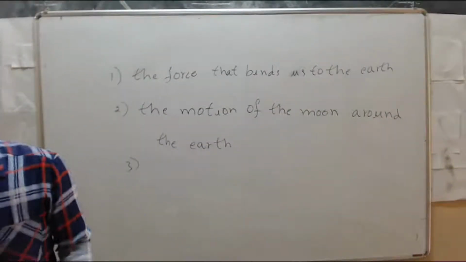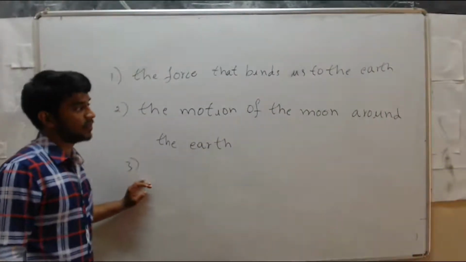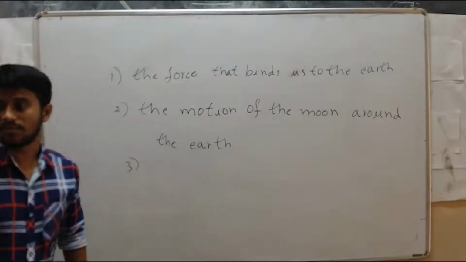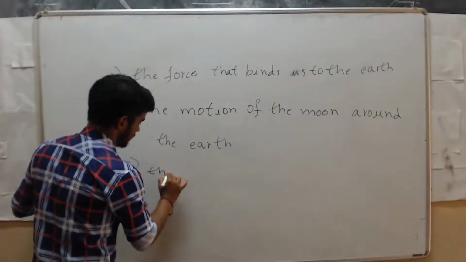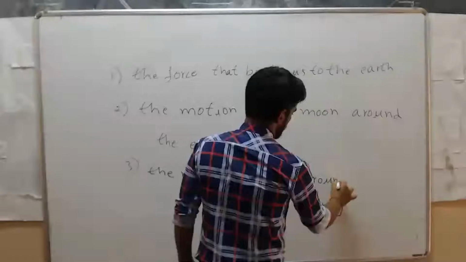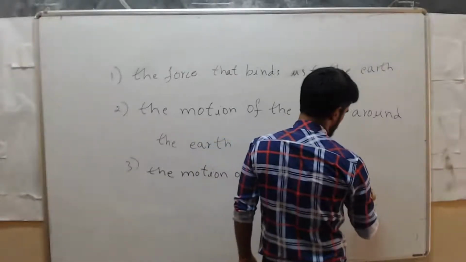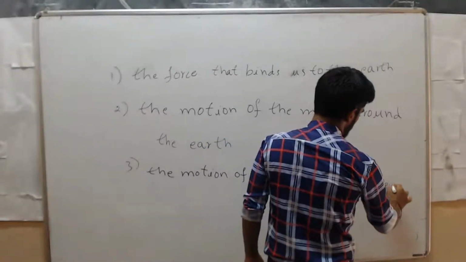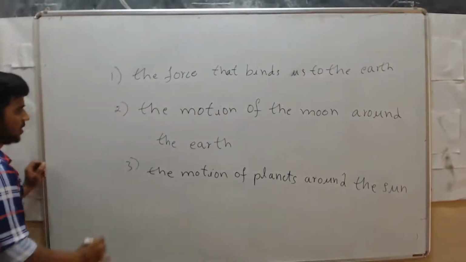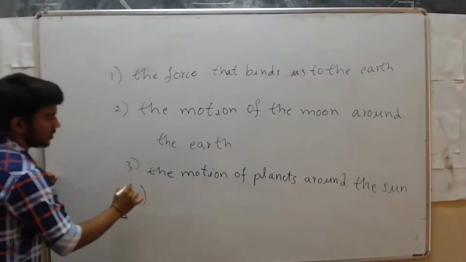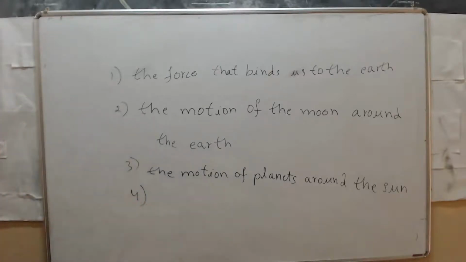Next one, the motion of the planets around the sun. Next, one more is there: tides.